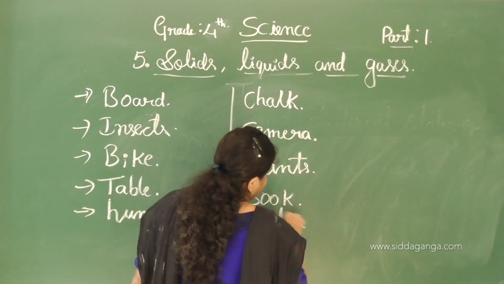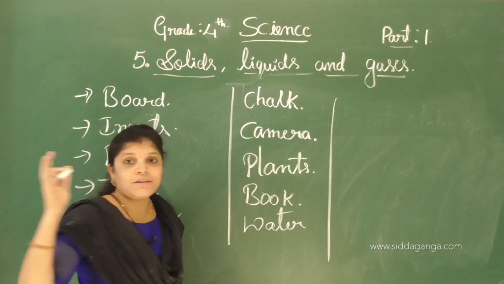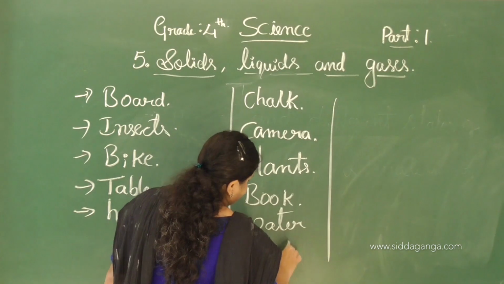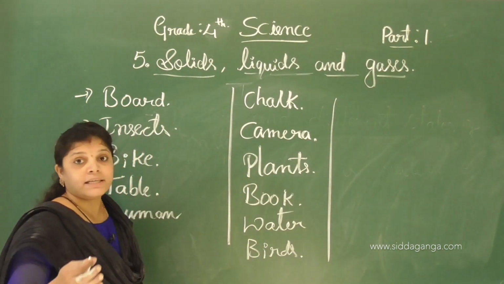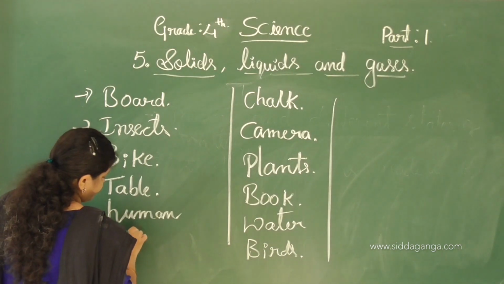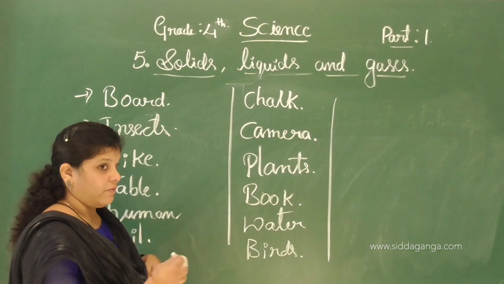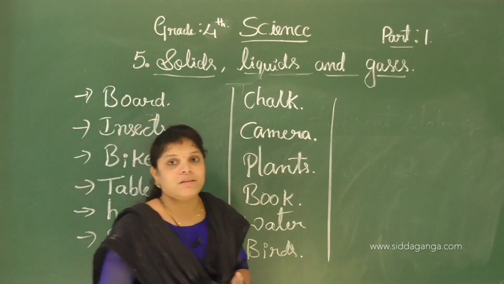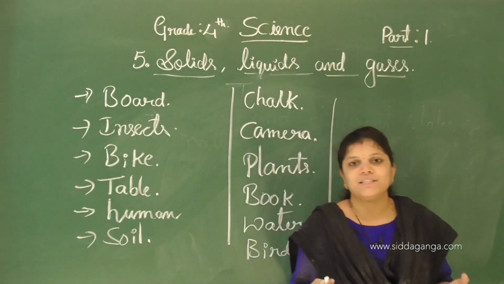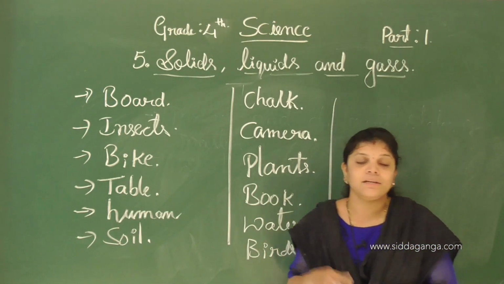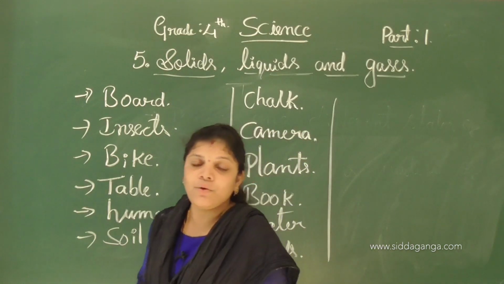Water. See, outside birds are flying, isn't it? See the birds, and we can see sand, soil. When we make the list of things in our Earth, it is countless, isn't it? If we go on making the list, we cannot count it, there are so many things in our surroundings, isn't it?